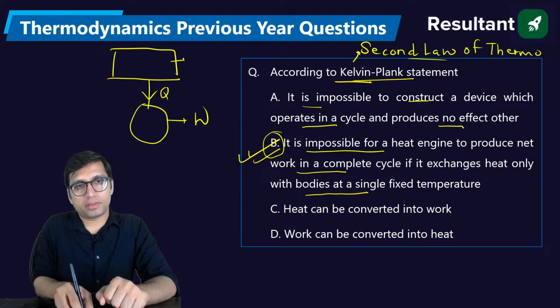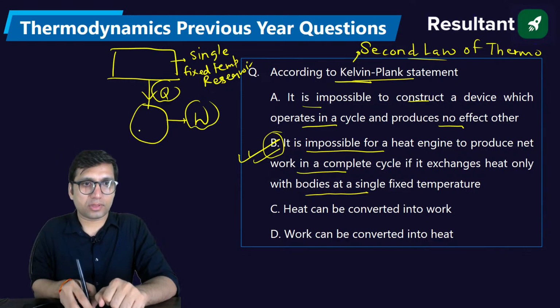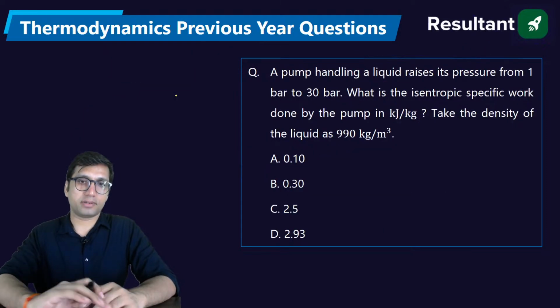This PMM2 is converting heat from a single reservoir, a single fixed temperature reservoir, which is called the source, and it is converting the entire heat into work. This is called PMM2, and that PMM2 is impossible according to the Kelvin-Planck statement. So option B is the right answer.